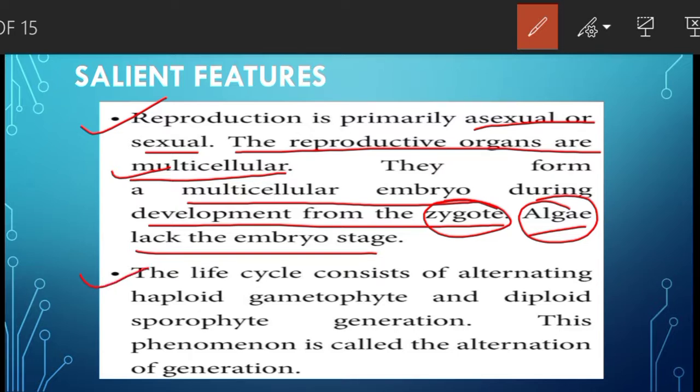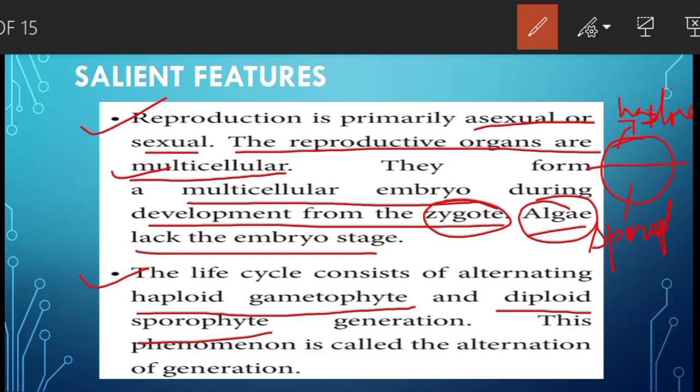The life cycle consists of alternating haploid gametophyte and diploid sporophyte. Means in their life cycle, suppose this is the life cycle, so some phase of the life cycle, suppose this phase is the haploid phase in which the gametes are produced, and the other phase is the sporophyte phase which is diploid.